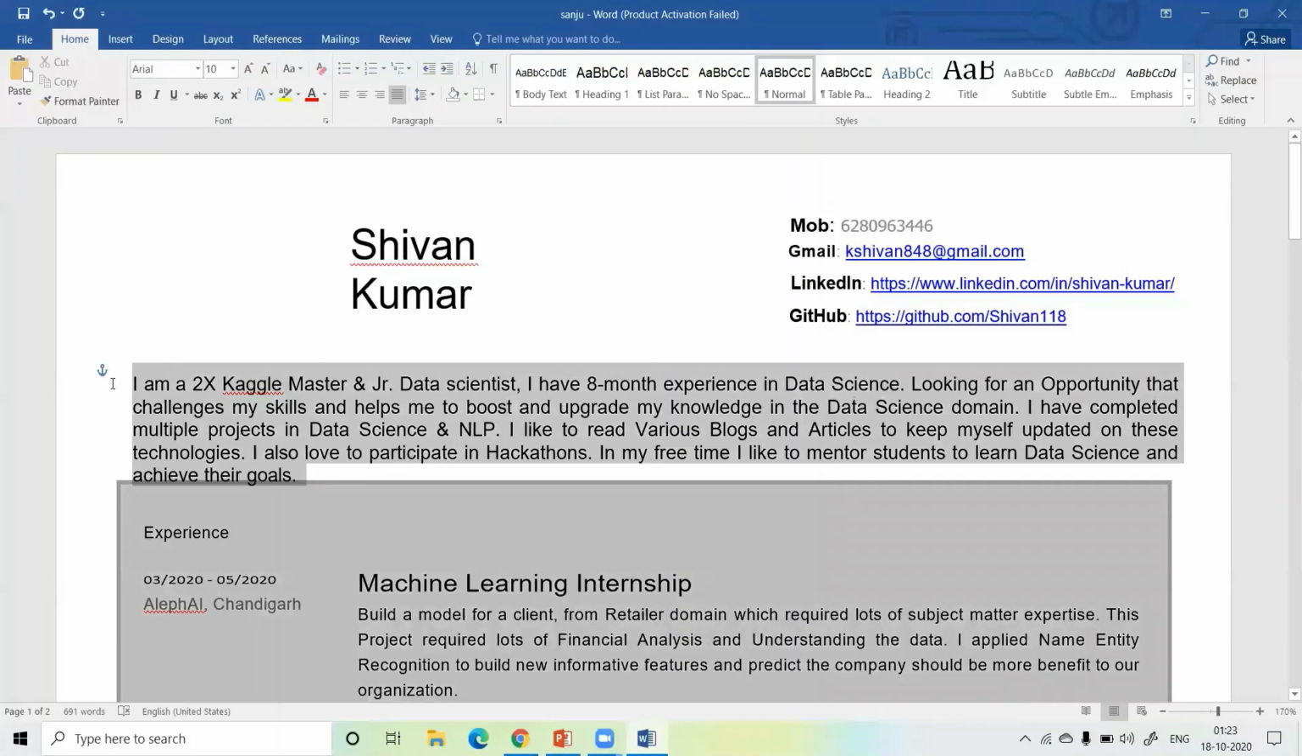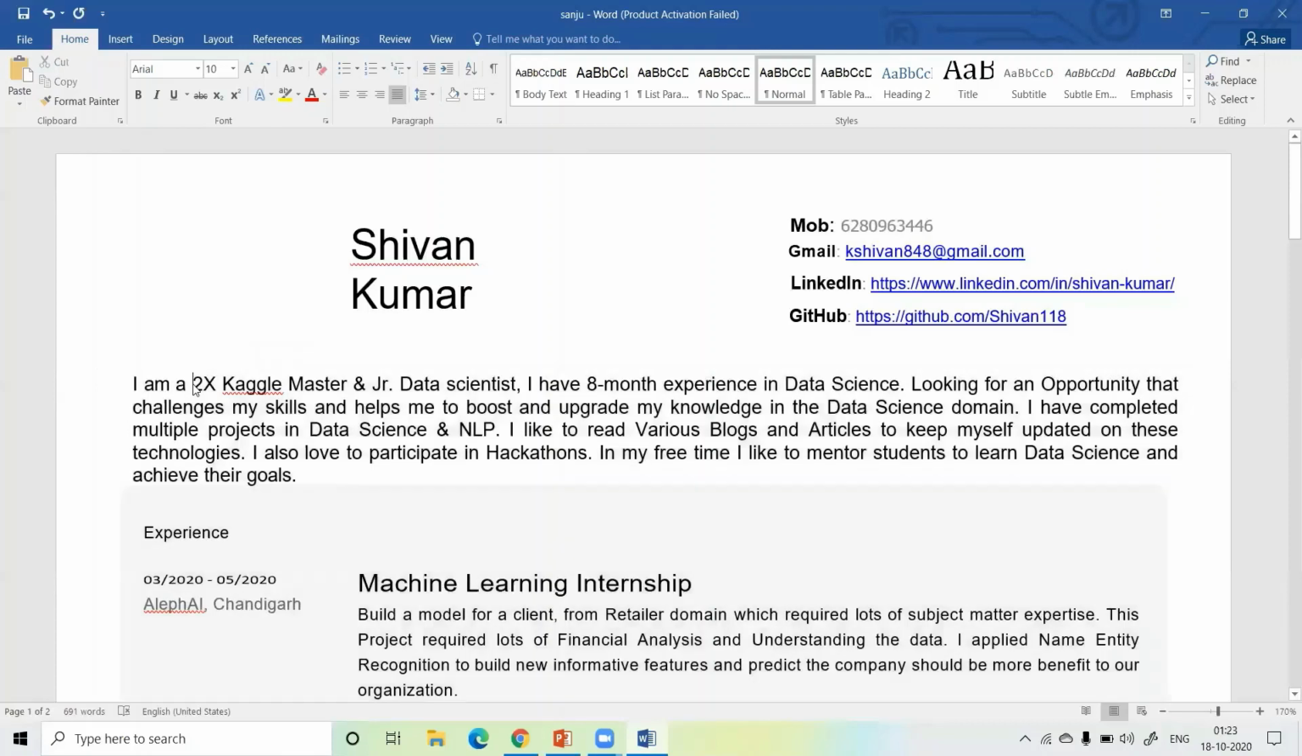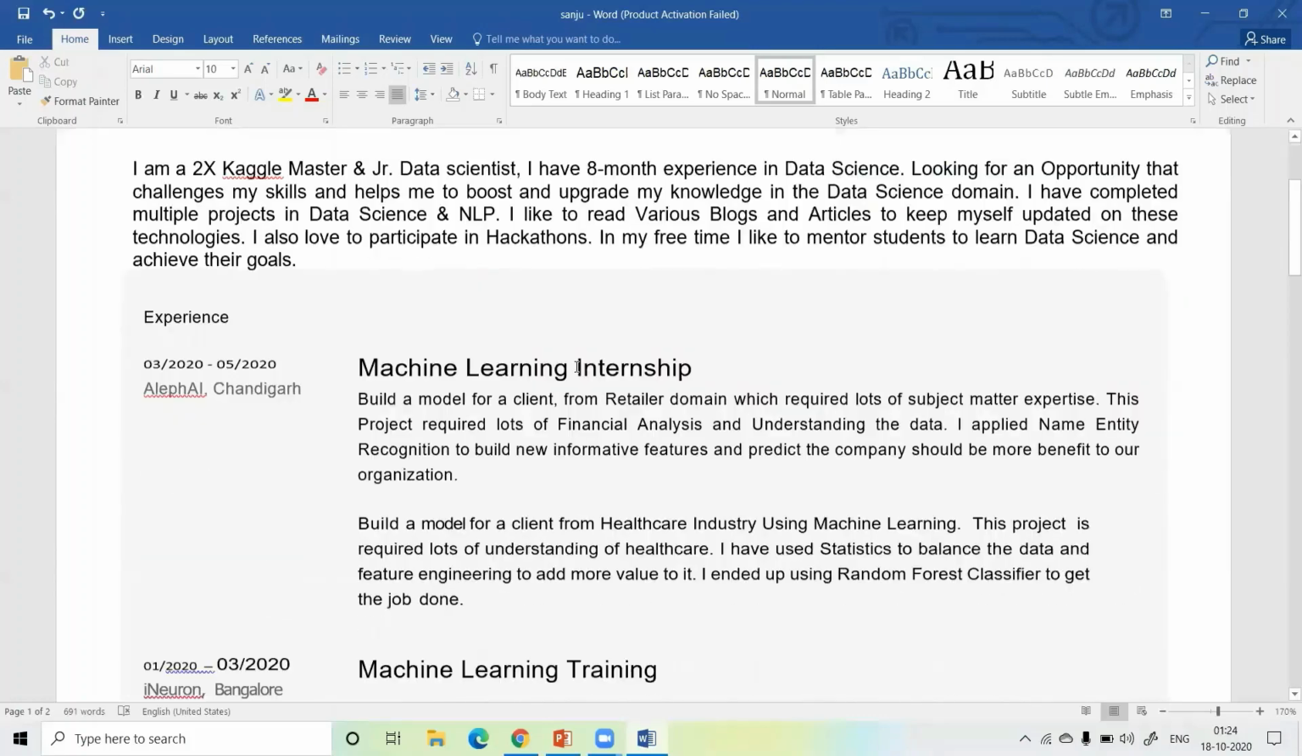In your resume, you have to write your own description. If you are a Kaggle master or Kaggle expert, then just replace this. If you don't have any knowledge of Kaggle, just write I'm a data science enthusiast, or data science fresher. If you are a fresher, just write I'm a fresher in data science looking for an opportunity, and you have to write your own description. Okay, let's come to the next part.